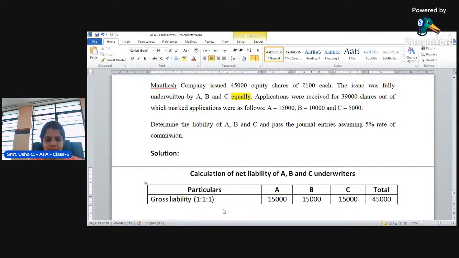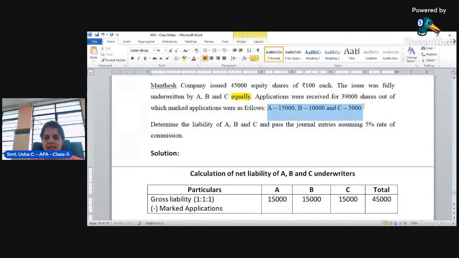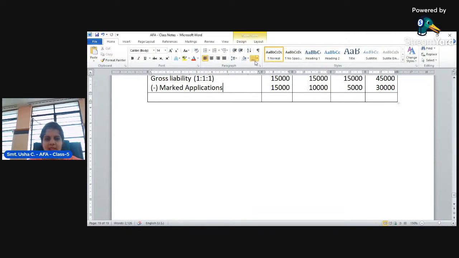Next, what we have to do? We have to deduct marked application. Marked application is specified here in the problem: A 15,000, B 10,000, and C 5,000. What's the total of marked application? 15, 10 plus 5, it is 30,000.